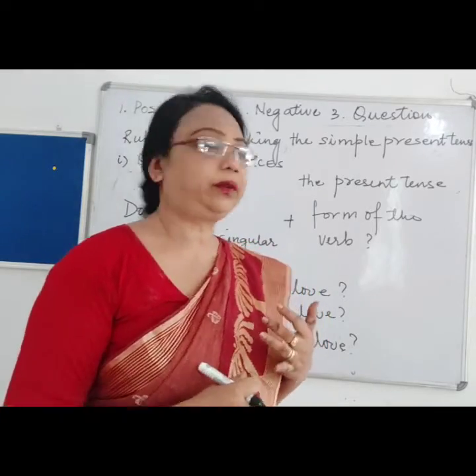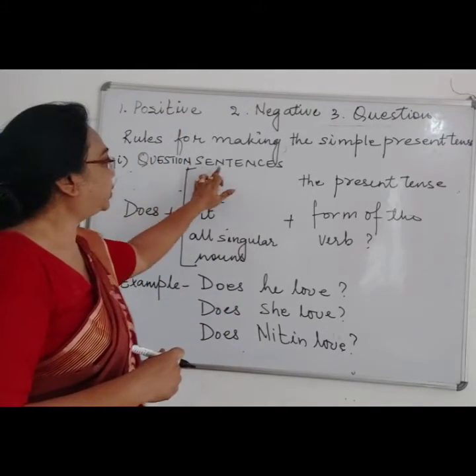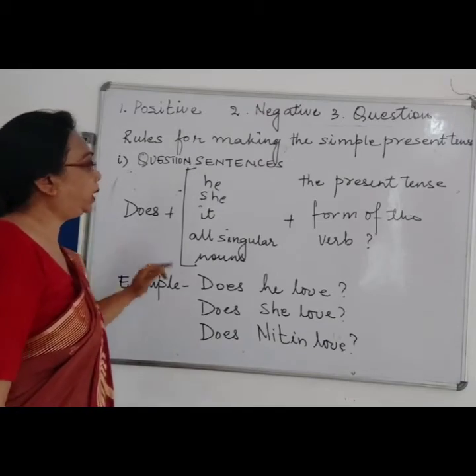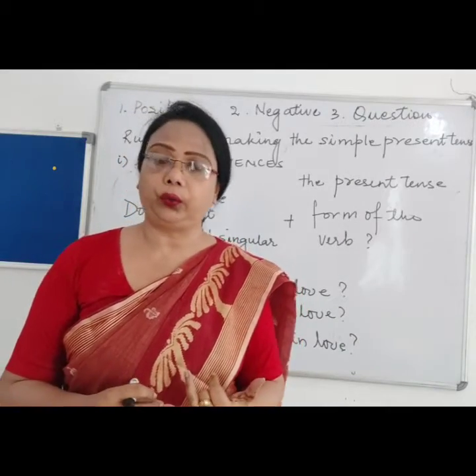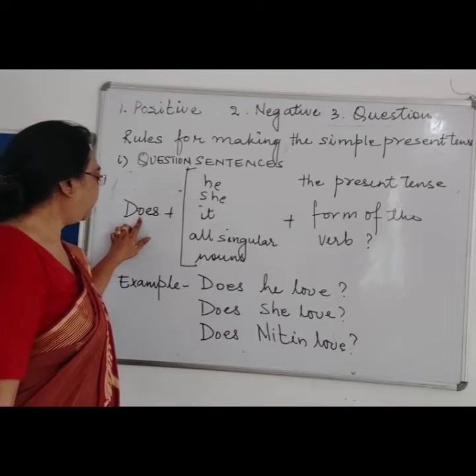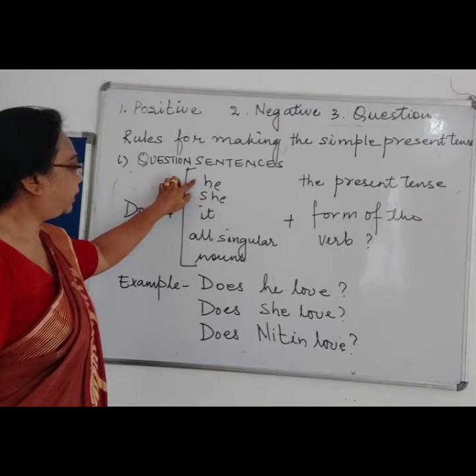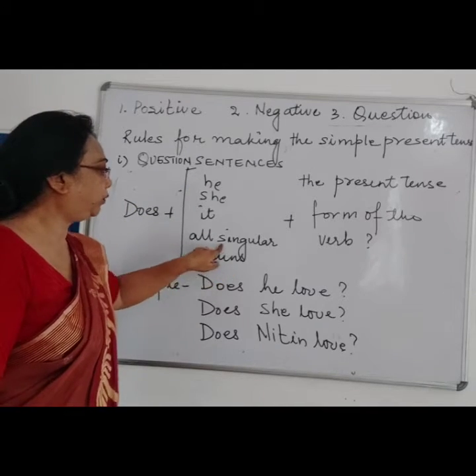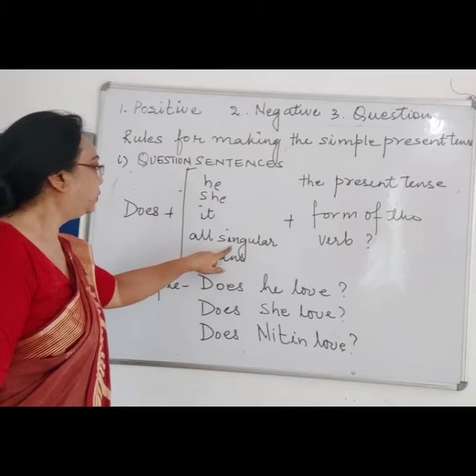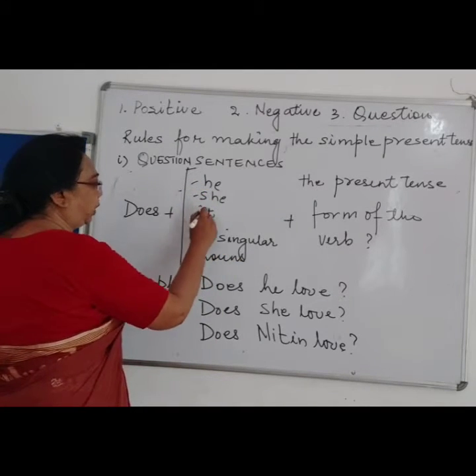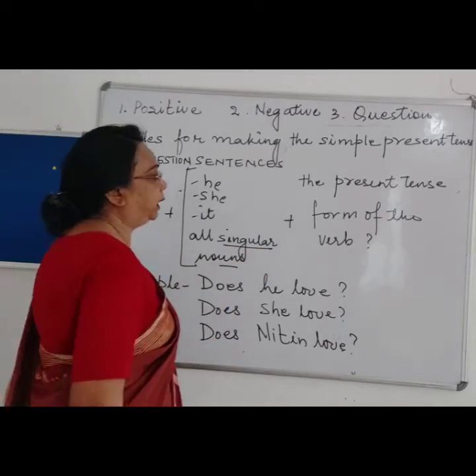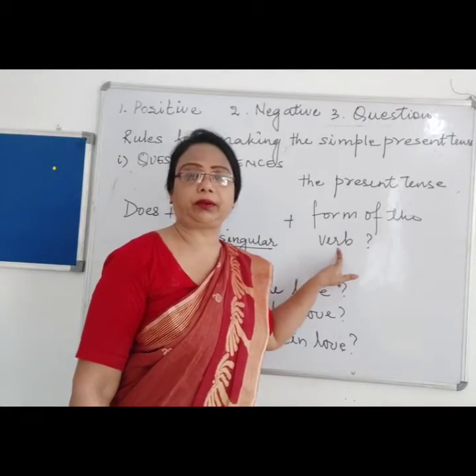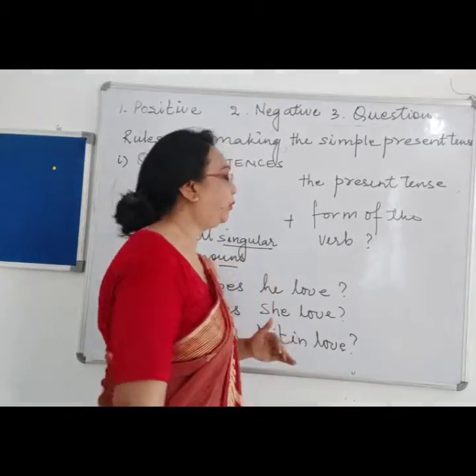Now children, we will see the rules of the question sentence. In the question sentence, we either add does or do. So, does is added when all the nouns are in singular form. Like he, she, it. They are all singular nouns. Then we add the present form of verb. Whatever the verb is given, we add the present form of verb.